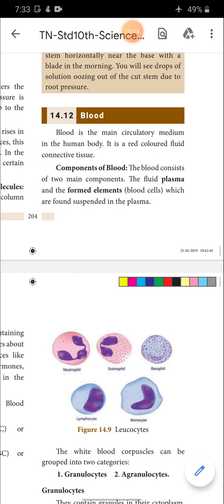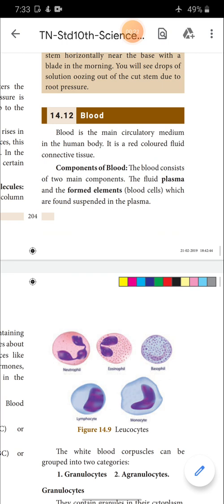In our previous sessions, we have discussed transportation in plants and various methods of transportation. And about yesterday's test, girls, everybody has submitted their answer scripts.